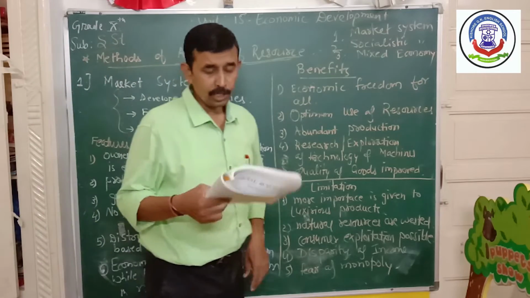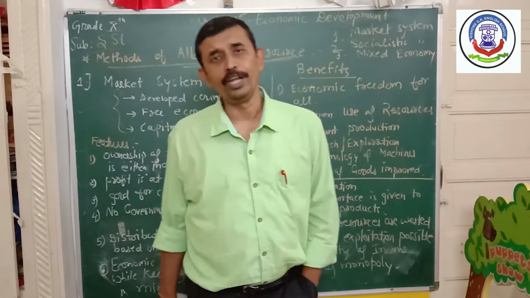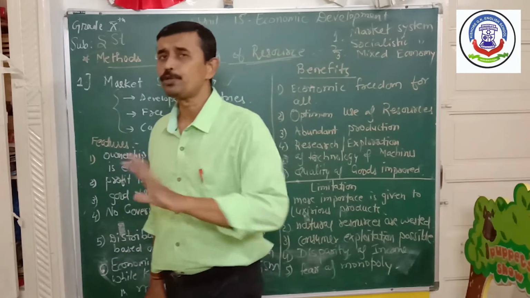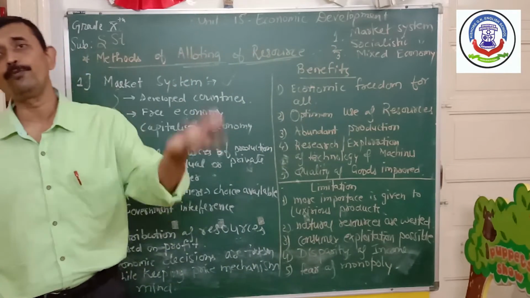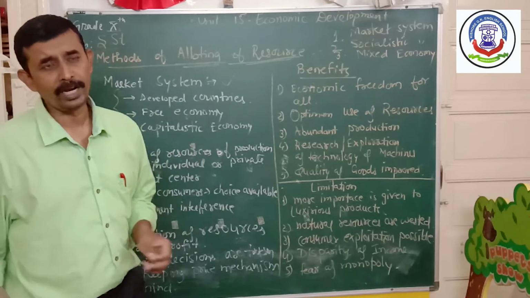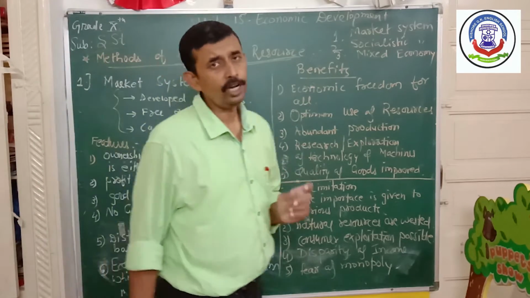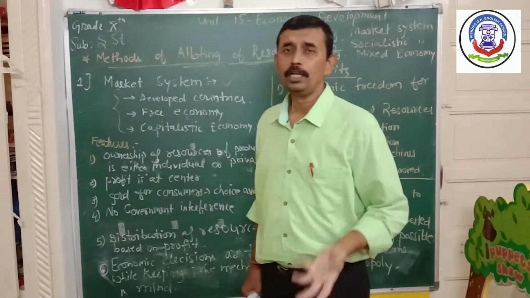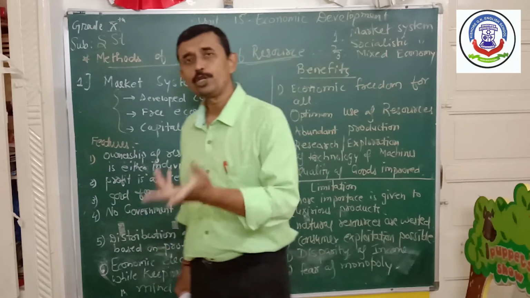In this, any person of the nation can start any industry. There is no restriction on that. But they have to follow the rules and regulations established by the government. They have to follow certain protocol to start the industries. And if they have money, they can start any industry.